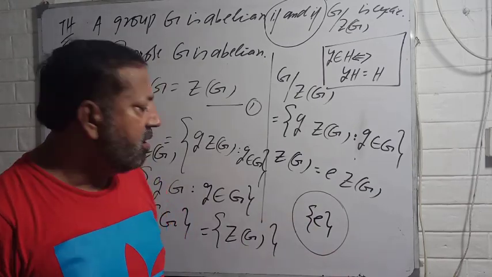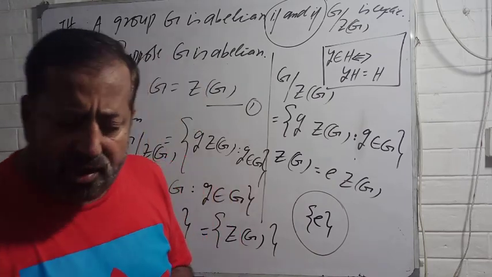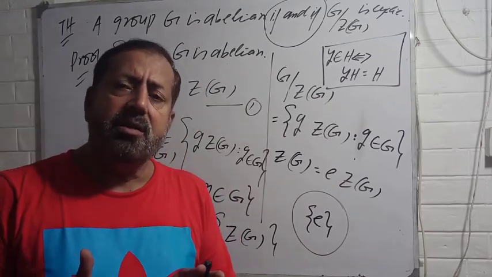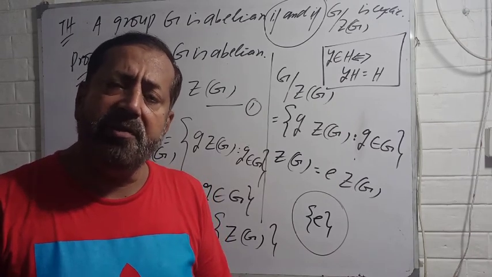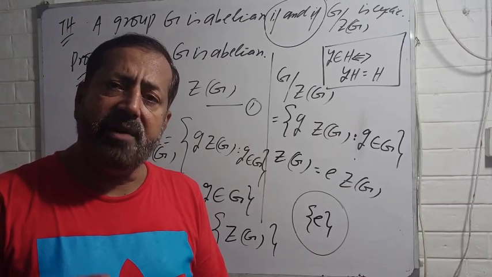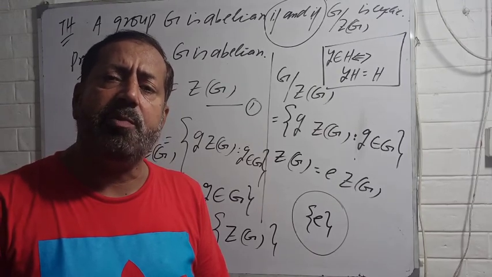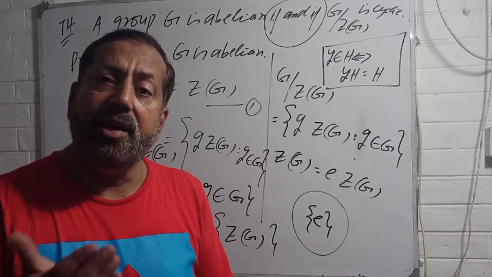You know that every cyclic group has at least two generators, and you know that if your cyclic group is infinite, then it has exactly two generators. And if it is not infinite, it's a finite cyclic group, then every cyclic group has at least two generators, namely a and a inverse.